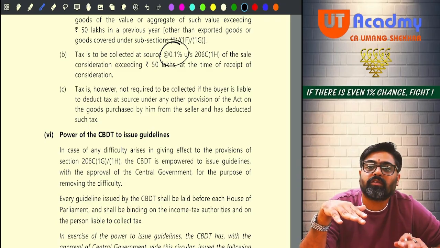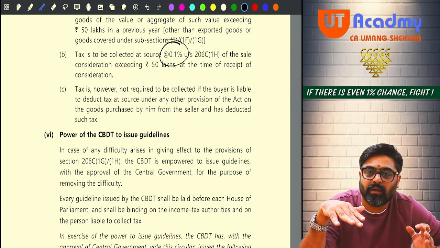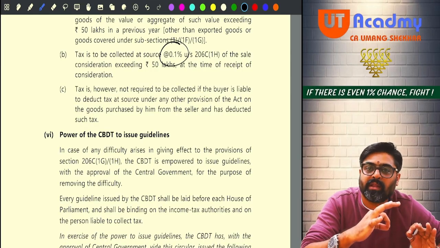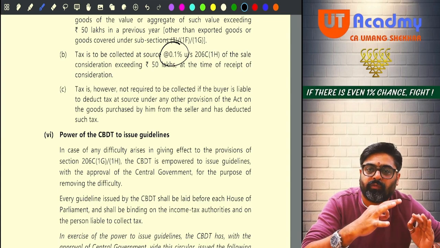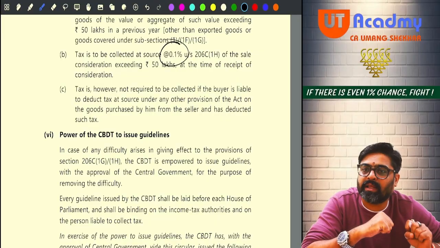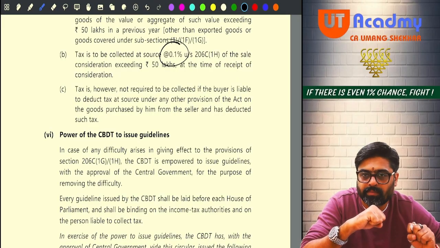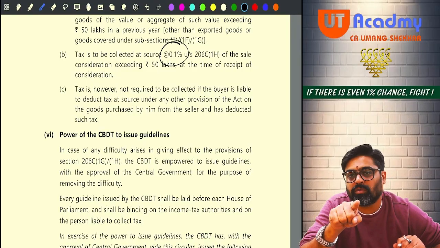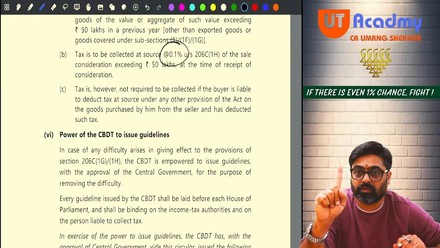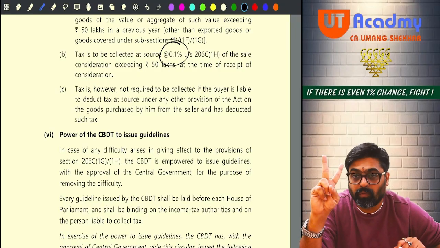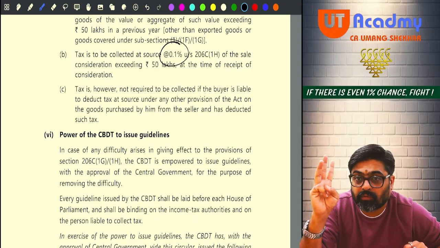This year you are selling to any buyer for a value which is more than 50 lakhs? Yes. So on the value which is more than 50 lakhs, excess value, you are going to collect TCS at the rate of 0.1%. Will you remember this? But this TCS you are going to charge for all the goods except 1, except 1F and except 1G, for all the goods.